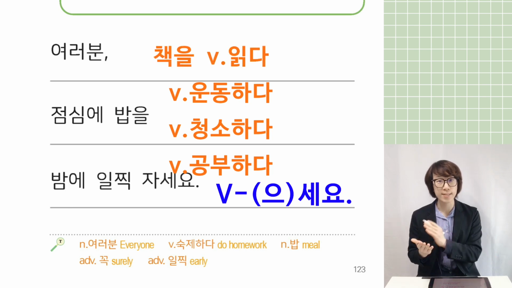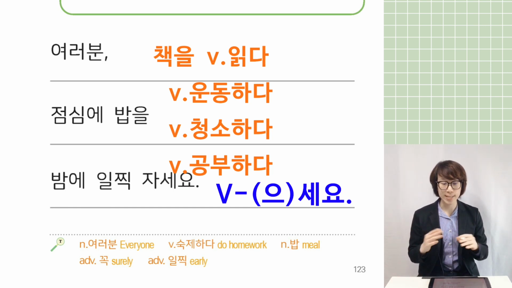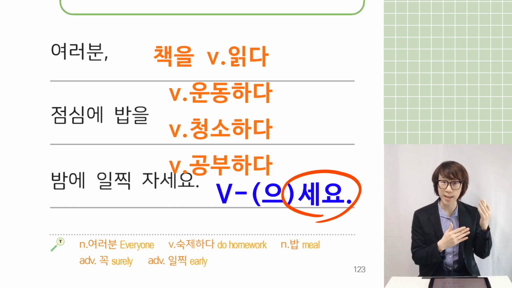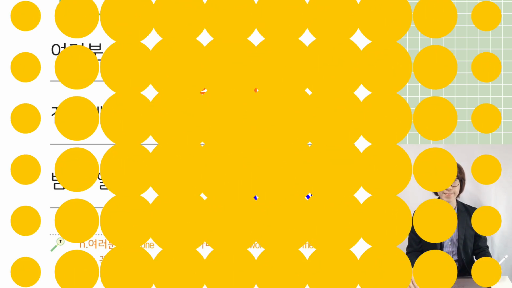You can say 책을 읽으세요. Like this. Just one single grammar conjugating a verb makes a very simple sentence. So this is not so complicated grammar. Every time you see 세요, you can guess, oh, that's the verb 세요, please do something. How do you think about this grammar? Not so difficult, right? Well then, let's move on to the next page.